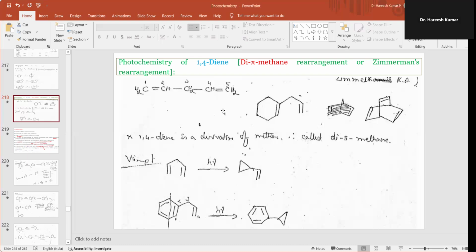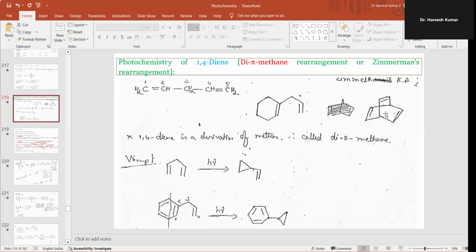And you can observe that a CH2, 1,4-diene or dipi methane, it's nothing but a derivative of methane. That means divinyl methane. This is the usual IUPAC name of 1,4-diene, and dipi methane will be the common name, familiar from the dipi methane rearrangement. You can observe that this is the CH2 and the two olefin or double bonds are adjacent to the methane. Such compounds undergo dipi methane rearrangement.